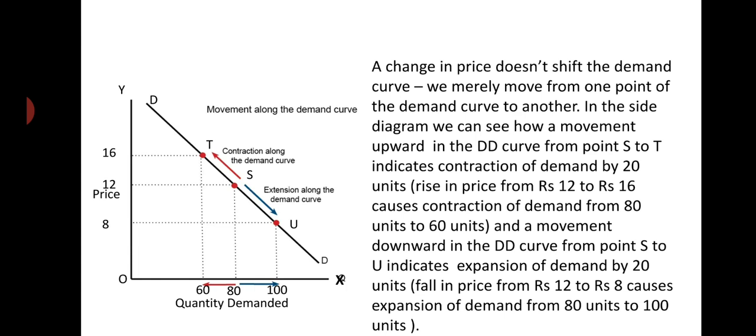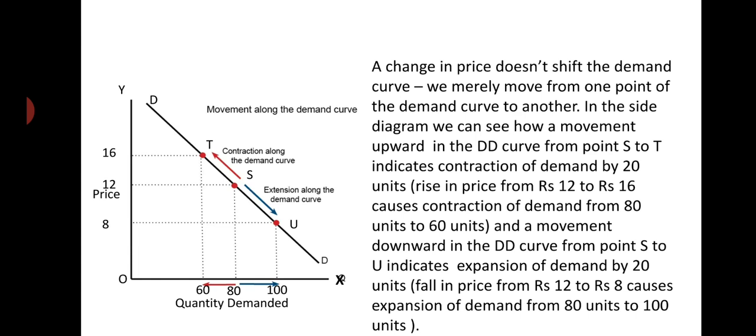So in case of expansion of demand, there is a downward movement along the demand curve, and in case of contraction of demand, there is an upward movement along the demand curve. So we can easily understand it from the side diagram, right?